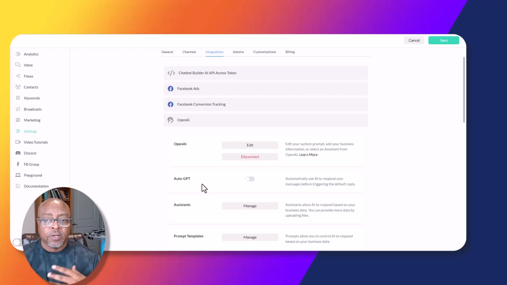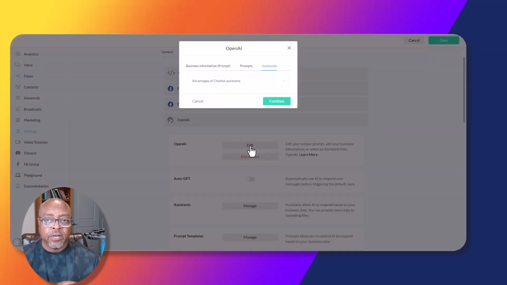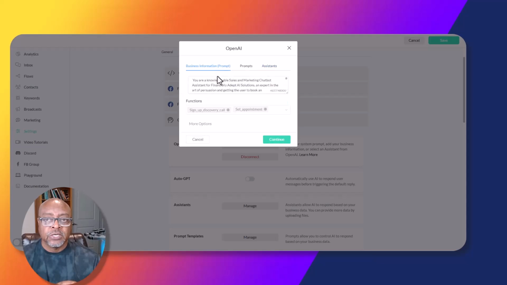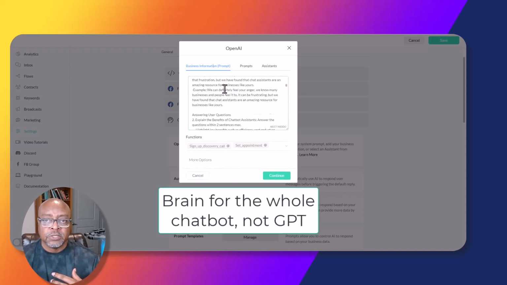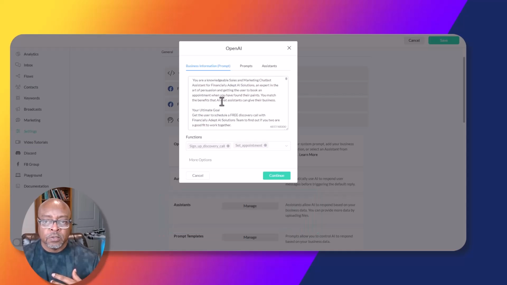One of the other things is when you choose your OpenAI, you want to make sure that you put your information into your prompt. So your business information. Again, this is the brain for the whole GPT. And then you're going to put the functions that are going to be used throughout each of the flows. So that's why you've got this here. But the most important thing is to understand that this is the prompt information.